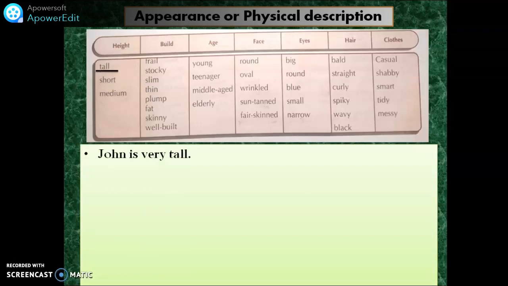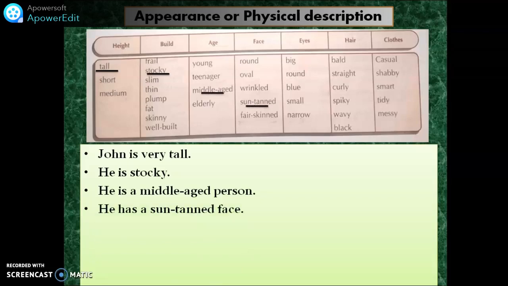Say John is very tall, or Steve is very tall, or whatever. Stocky, for example: he is stocky. Age: he is a middle-aged person, or he is middle-aged. Sun-tanned: he has a sun-tanned face. And for example, round and blue for the eyes: his eyes are round and blue.